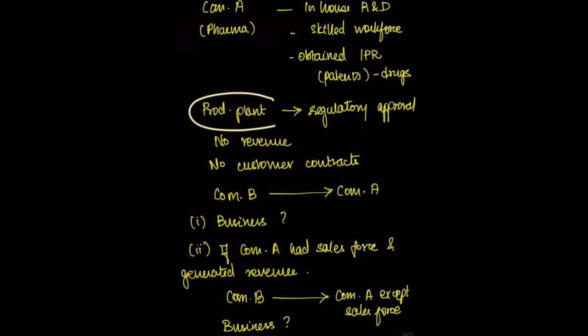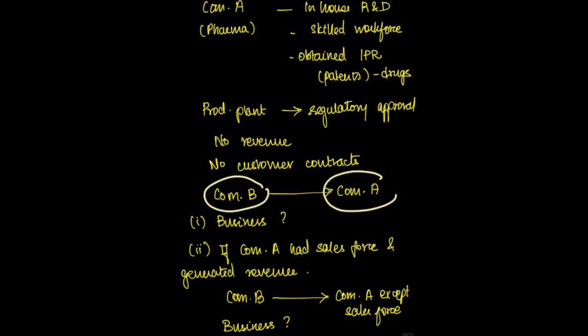The company has a production plant that has recently obtained the regulatory approval. However, the company has not earned any revenue so far, and it does not have any customer contracts for sale of goods. Company B acquires company A.